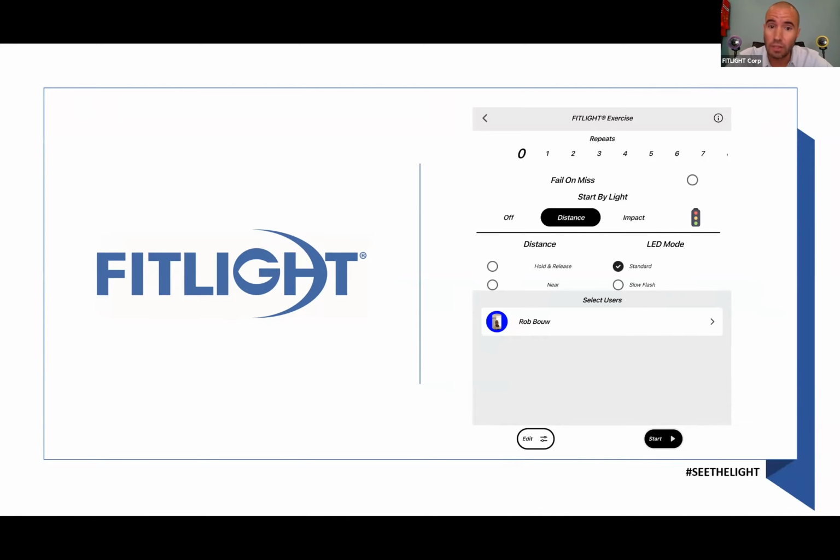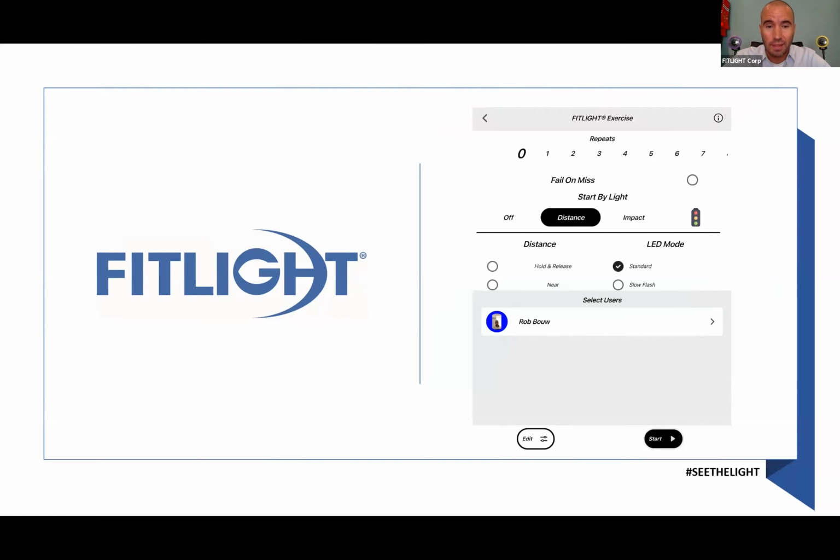Only when the user deactivates that 1 light, the time will start and you can start collecting data. This is a very good way that if you want to do an exercise yourself, and you have your iPad or your Android phone with you, and you hit start, and you have to put away your tablet, then you can actually start the exercise when you've positioned yourself in front of the lights and when you're ready to go. Because if you wouldn't, there would already be a delay between you pressing start, putting away the device, and actually start deactivating the lights.